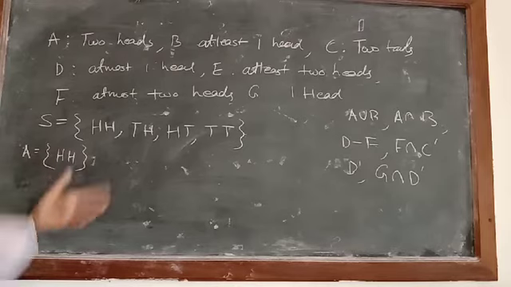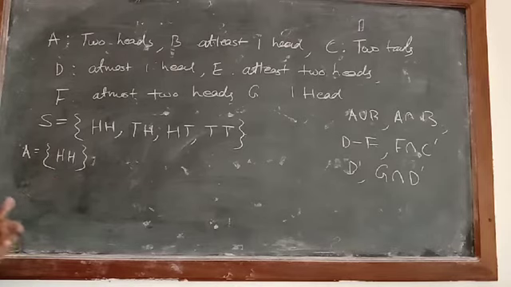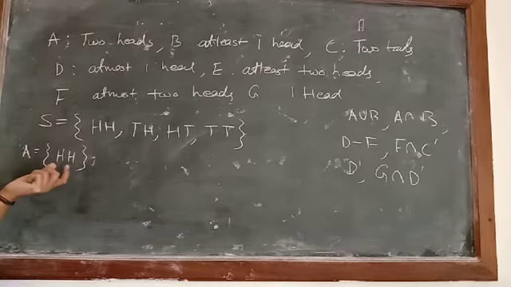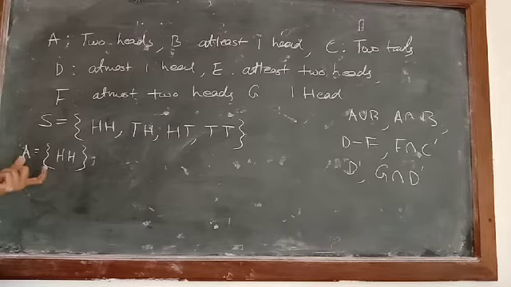In which more than one element is there, it is called a compound event.